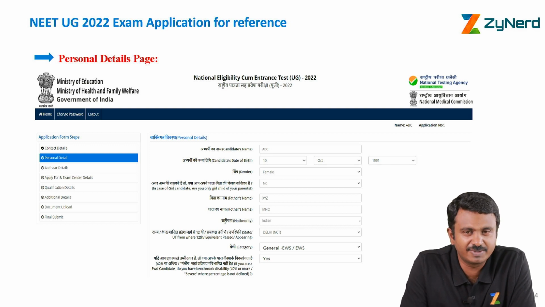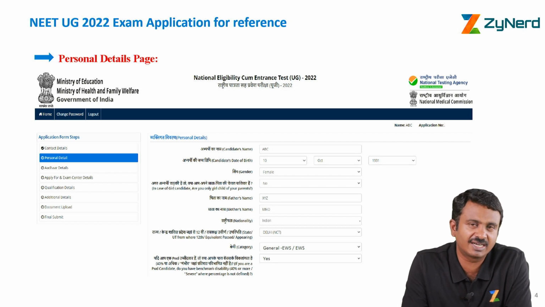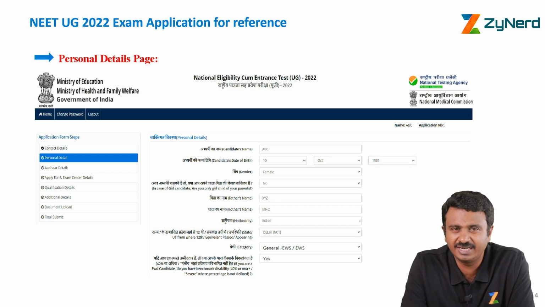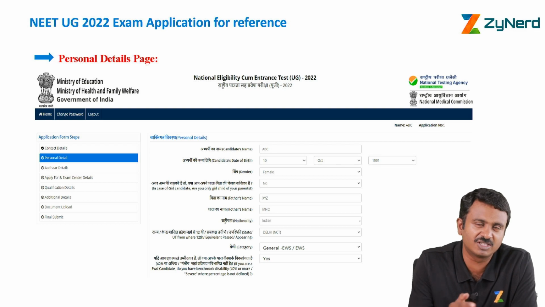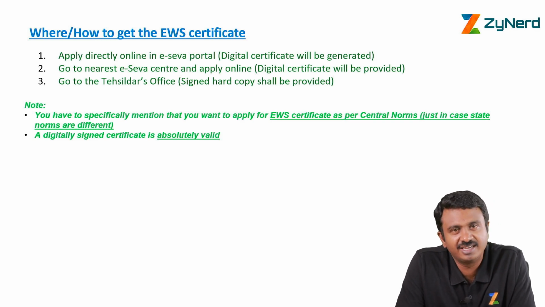So it is always better that if you are confused, check whether you are eligible for EWS with the criteria, or if not, go with EWS. If you are not sure about your income for this financial year when you are applying, go ahead with EWS and then change to general at a later point in time. Now I understand the entire criteria.